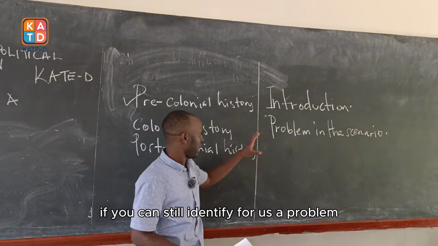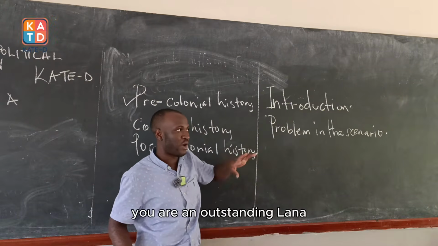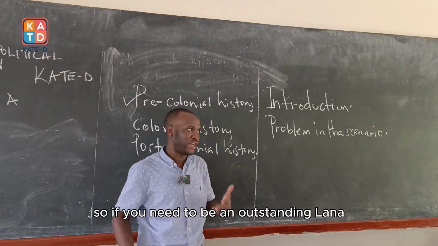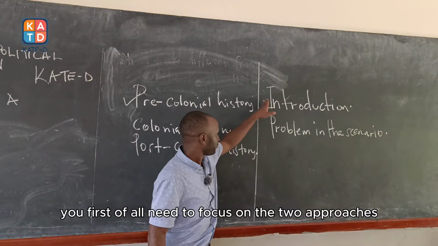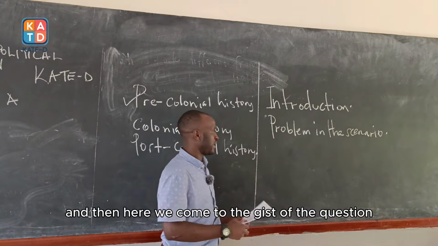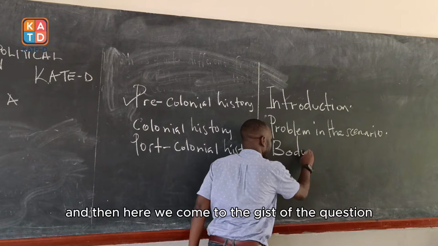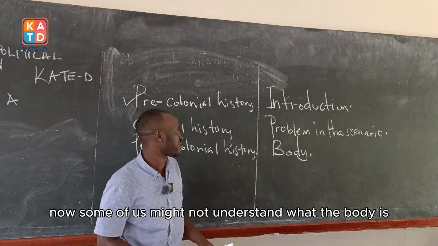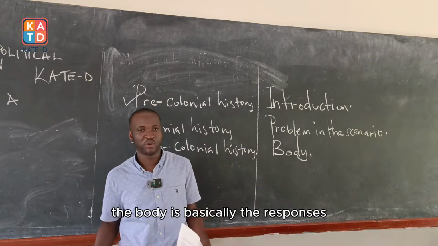After writing a viable introduction, you straight away go to the body. If you can still identify for us a problem, then that will show that you are an outstanding learner. So, if you need to be an outstanding learner, you first of all need to focus on the two approaches: the introduction, the problem in the scenario, and then here we come to the gist of the question, what we call the body. Now, some of us might not understand what the body is. The body is basically the responses.